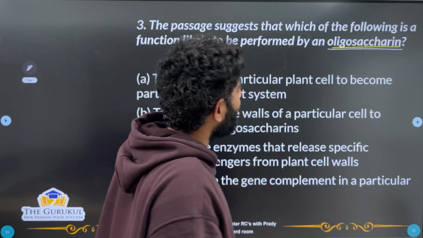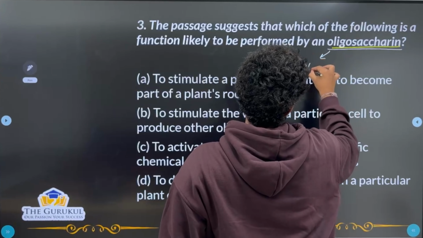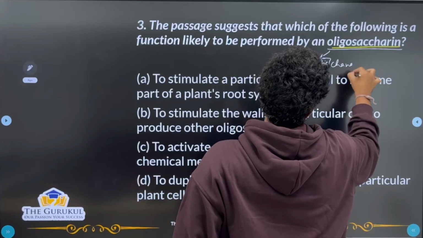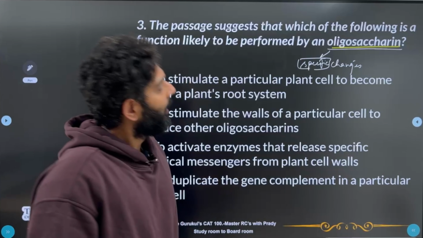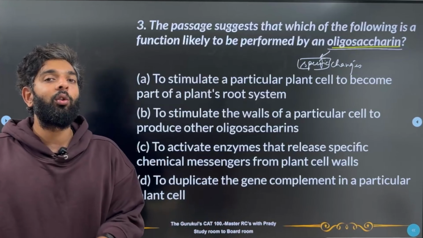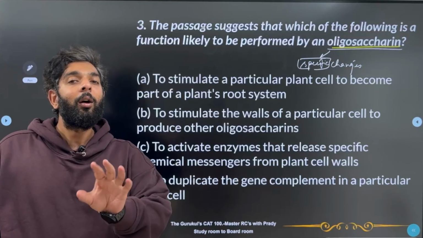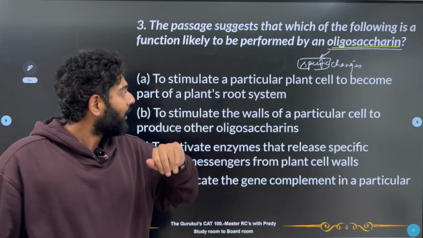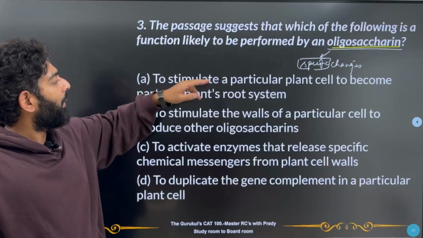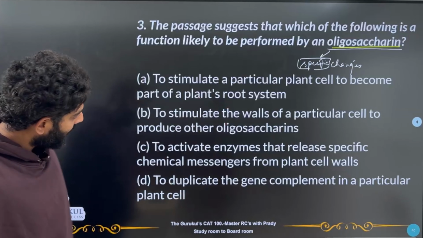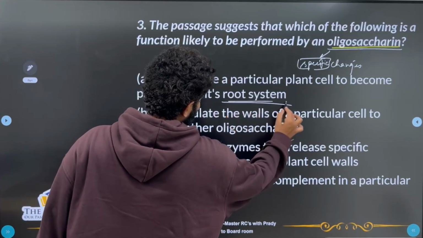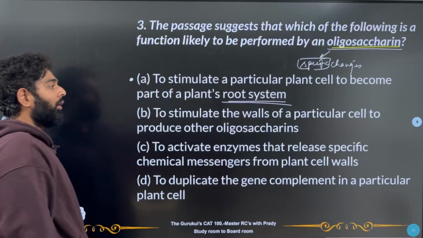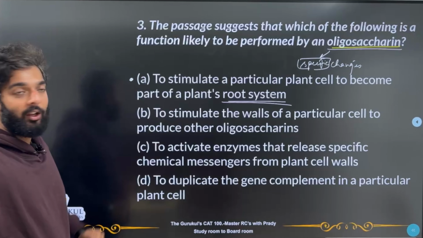So what does an oligosaccharin do? It is a chemical messenger which is supposed to give me specific changes. Right, and how do I know that it's supposed to give me specific changes? Because in the passage he said, unlike oligosaccharides, plant hormones are pleiotropic. That means oligosaccharin should be specific. So here, option A: to stimulate a particular plant cell to become a part of a plant's root system, maybe. Now here, when he says root system, that's a little too specific, but so far this is a good answer. So if I do not find any better answer than this, I will definitely go for A as my answer.